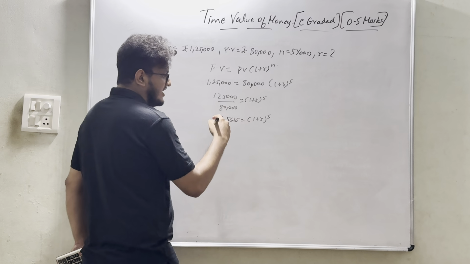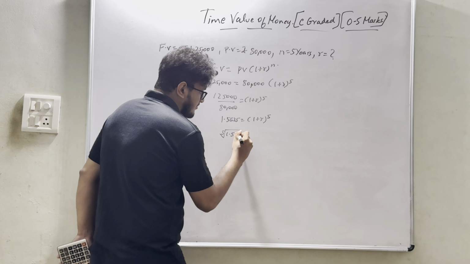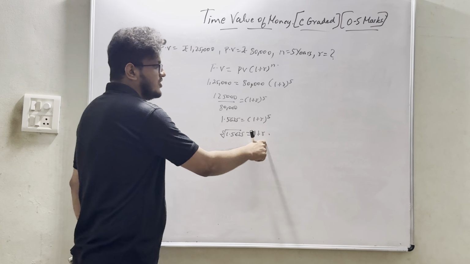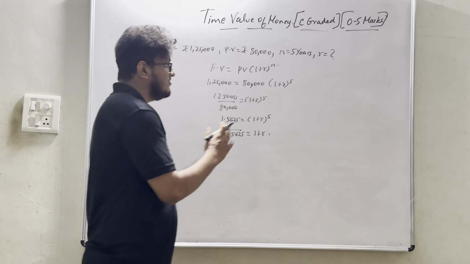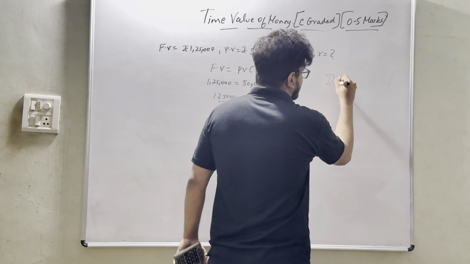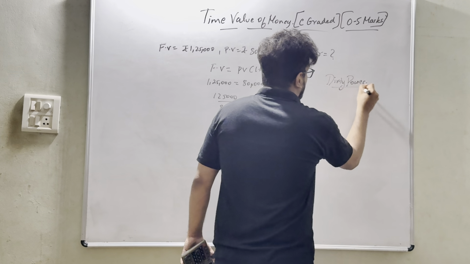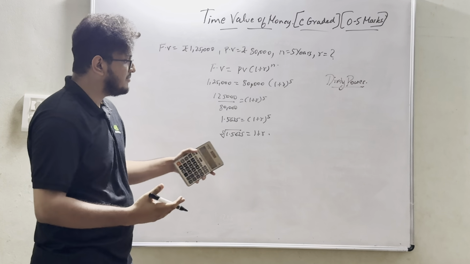So let's take the power 5 over here. It would be the 5th root of 1.5625 equal to 1 plus R. So you are required to calculate R. How will we calculate R? Here we will be using a concept known as dirty power. What exactly is dirty power and how to calculate it? Dirty power is used while calculating the rate of interest.